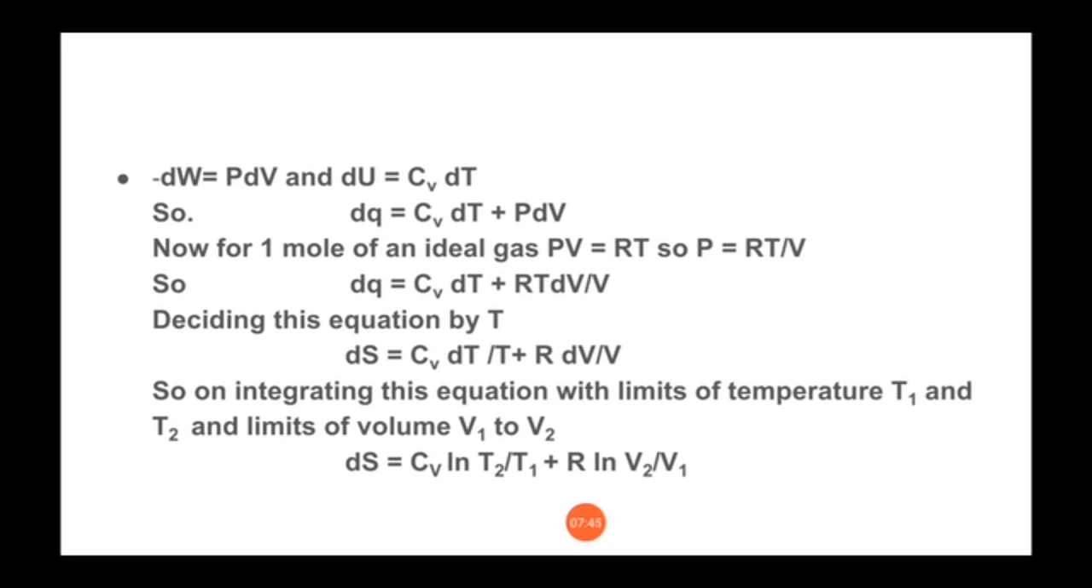So we know the integration of 1 upon T is ln T, and when we apply the two limits T1 and T2, it will be ln T2 by T1. Similarly the integration of 1 upon V is of course ln V, and when we apply the two limits V1 to V2, it will be ln V2 by V1. So our equation becomes ds is equal to cv ln T2 by T1 plus R ln V2 by V1.